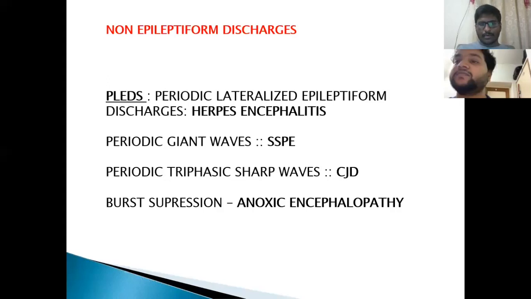Whenever you see the word periodic, you remember just ICU. Usually the ICU patients, the typical encephalitis patients, have these periodic discharges. Periodic lateralized epileptiform discharges, herpes encephalitis. Periodic giant waves, these large giant waves, are classic of SSPE, subacute sclerosing panencephalitis, and the periodic triphasic waves are seen in both the metabolic encephalopathies like hepatic encephalopathy and the CJD, that is Creutzfeldt-Jakob disease. Next is the burst suppression pattern, anoxic encephalopathy.